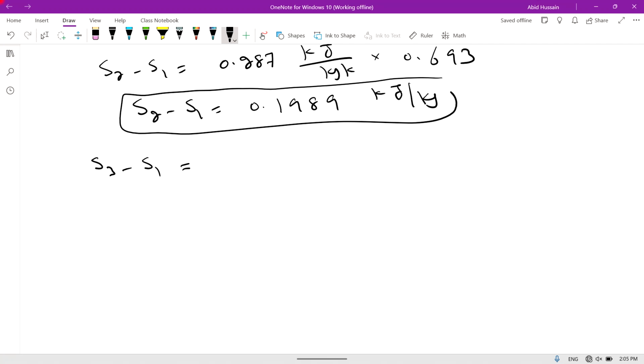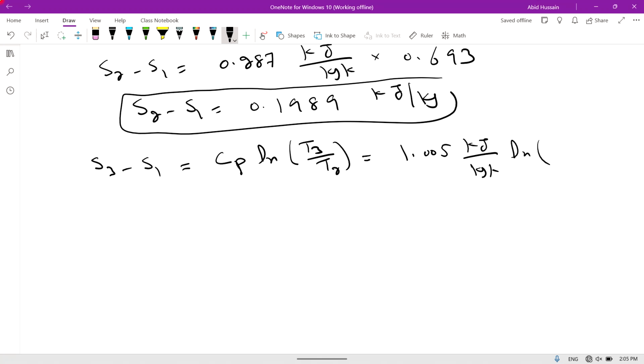Now we find S3 minus S2. For an isobaric, constant pressure process, S3 minus S2 is equal to Cp natural log of T3 divided by T2. Cp for air is 1.005 kilojoule per kilogram per Kelvin. T3 is 266.5 Kelvin divided by T2, which is 533 Kelvin. Kelvin will be cancelled with Kelvin.